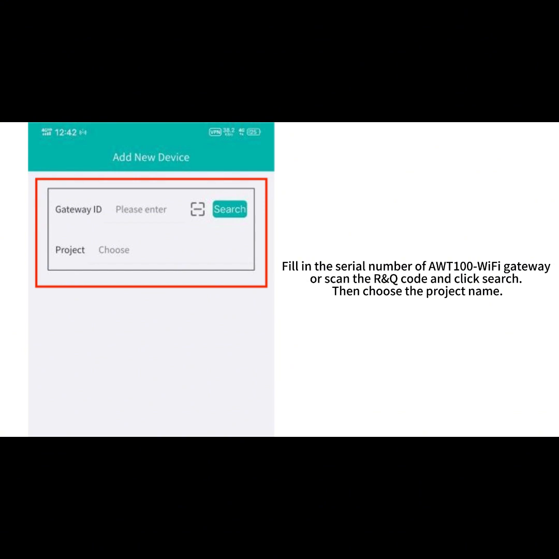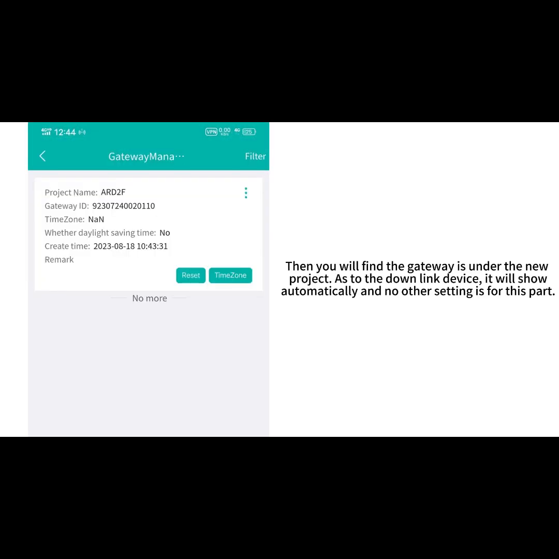Then choose the project name. Then you will find the gateway is under the new project. As to the downlink device, it will show automatically and no other setting is needed for this part.